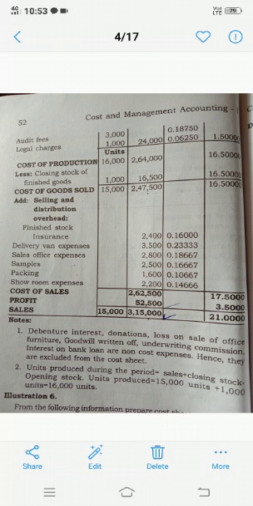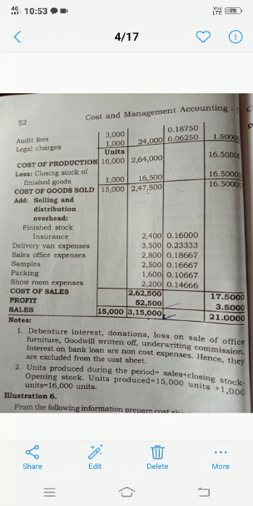Is the sales given in the problem? Yes, the sales is given: 15,000 units, and the amount is also given, 3,15,000. So 3,15,000 minus 2,62,500, that is 52,500 is the profit.